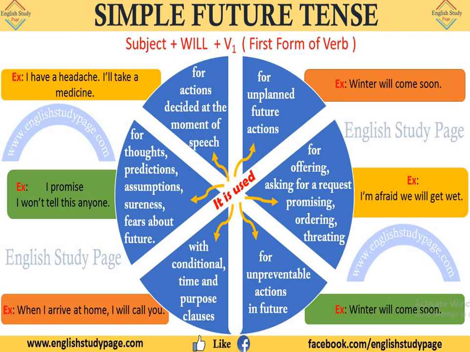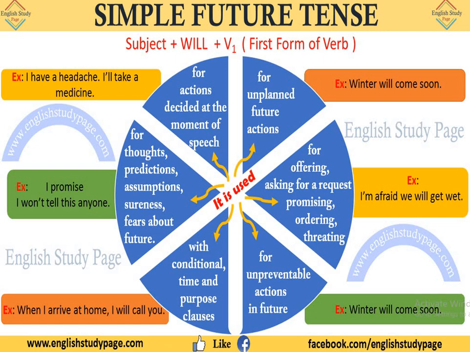I promise I won't tell this to anyone. Okay, this is a promise. So we can write like this. Next, with conditional, time and purpose clauses. When I arrive at home, I will call you. This is a condition. When I arrive home, then I will call you. Next is for unplanned future actions.